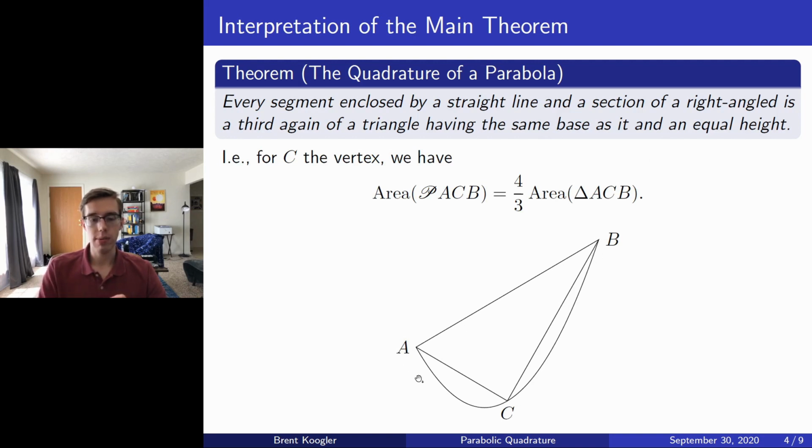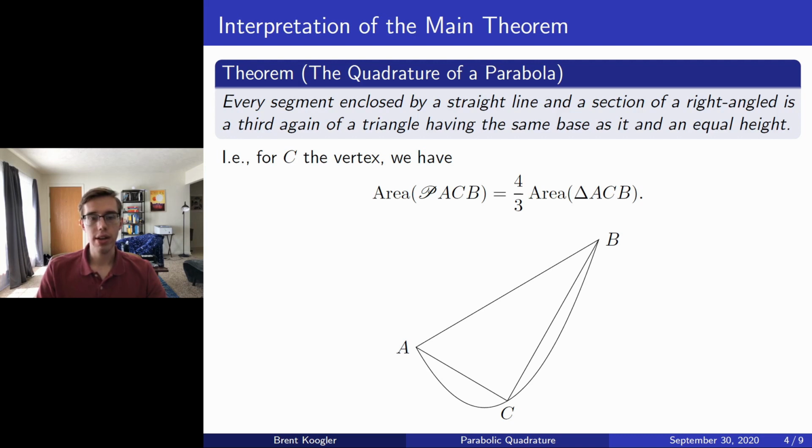In other words, given a parabolic segment, then we construct a triangle with this base, and then we construct the opposite vertex to actually be the vertex of the parabolic segment. Then if we multiply the area of this triangle by 4/3, we get the area of the parabolic segment. And this is a very interesting result, as had been previously discussed in Archimedes' introduction to his letter.